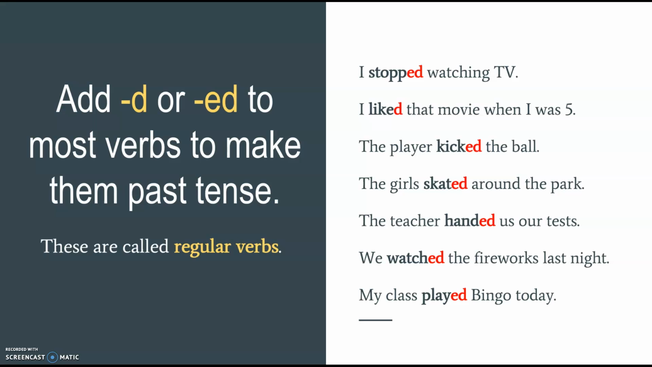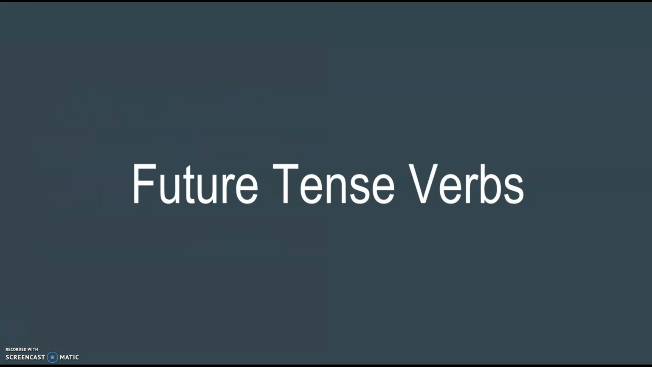You add d or ed to most verbs to make them past tense. These are called regular verbs. I stopped watching TV. I liked that movie when I was 5. The player kicked the ball. The girls skated around the park. The teacher handed us our test. We watched the fireworks last night. My class played bingo today. I've already done all those actions. That's why they're past tense, because I did them, and I either add d or ed to the end of the verb to make it be past tense.